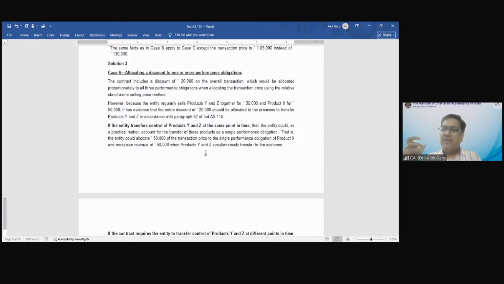Using the residual approach, 50,000 is the Y and Z price and 50,000 is the transaction price for X. Now, the difference of 20,000 discount has to be allocated between Y and Z in the ratio of 25:45. This is how you arrive at the allocated transaction price, and you recognize those amounts as revenue when the performance obligations X, Y, and Z are satisfied.